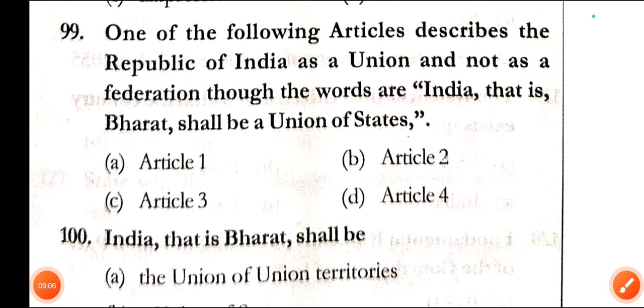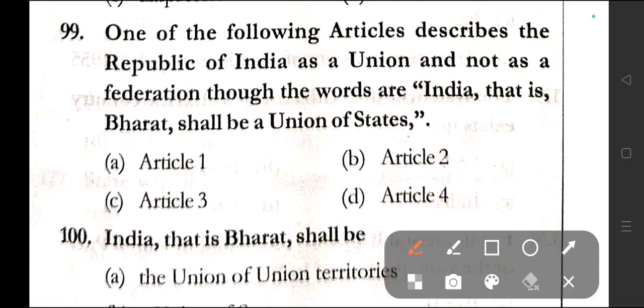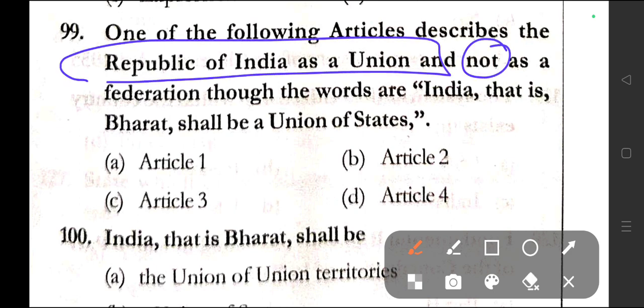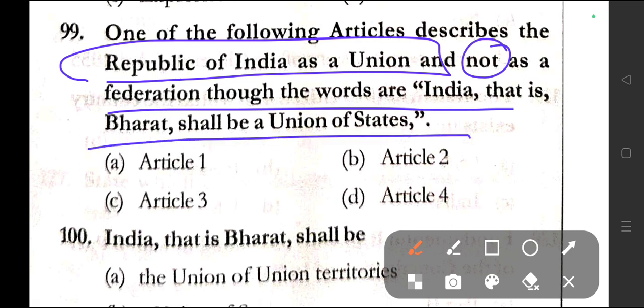Question number 99. Which one of the following articles describes the Republic of India as a union and not as a federation, through the words India, that is Bharat, shall be a union of states? Here options are option A, Article 1, option B, Article 2, option C, Article 3, and option D, Article 4. The correct answer here is option A, that is Article 1.